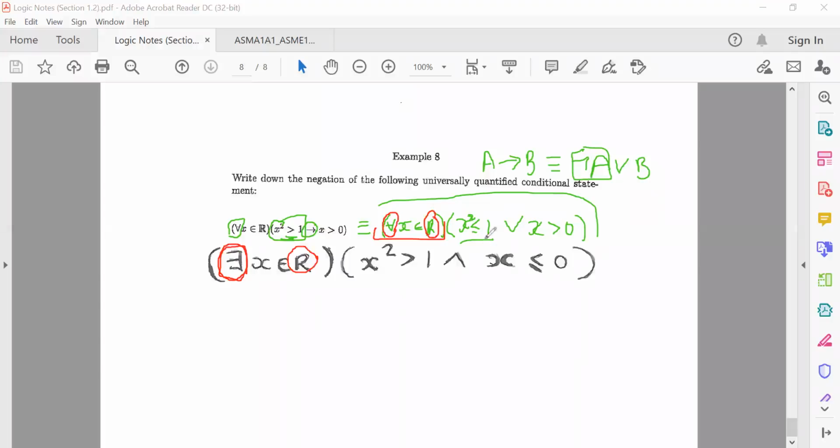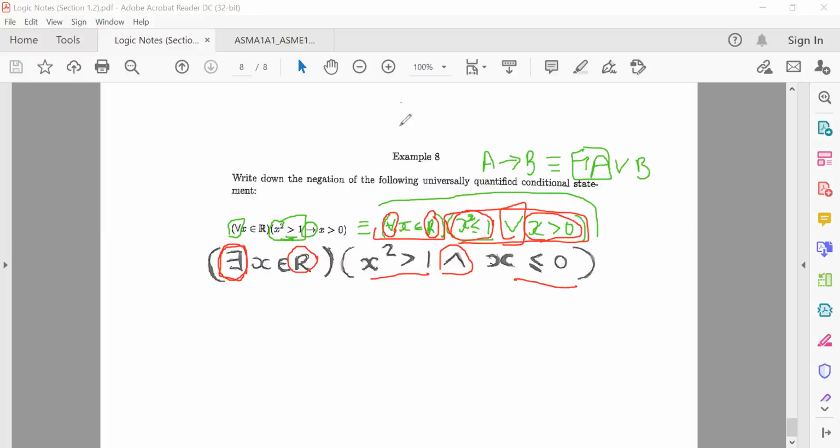All right. Now we need to negate this second bracket here. So this whole piece here. We need to negate x squared is less than or equal to 1. What's the negation of that? If x squared is less than or equal to 1, the negation is just x squared is greater than 1. All right. And if you negate this one, if you negate or, what do you get? You get and. You see how we get and. And if you negate x is greater than 0, the negation of x is greater than 0 is x is less than or equal to 0.